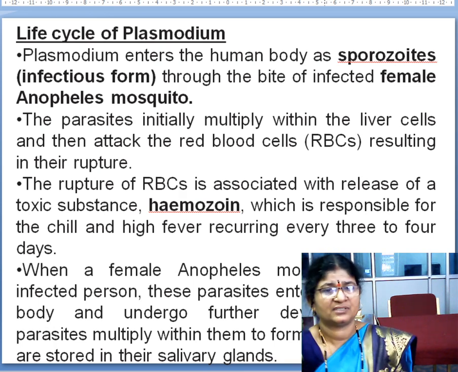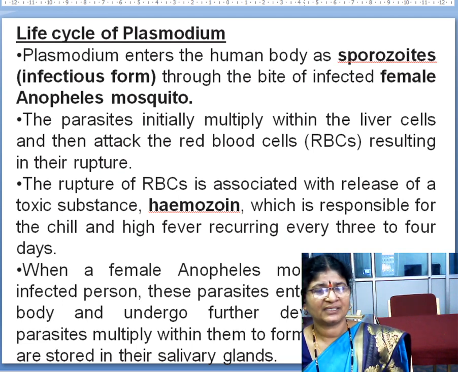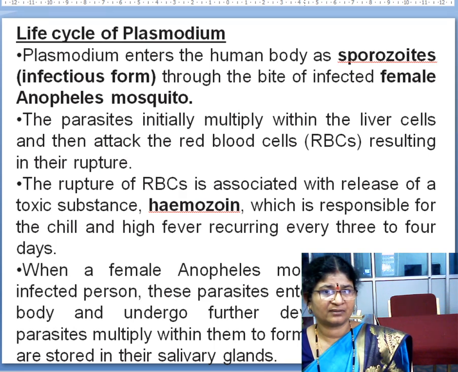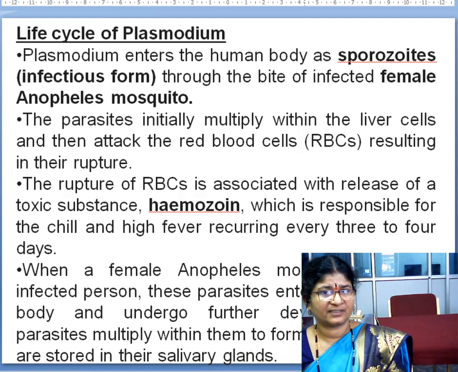You have this on the screen. Sporozoites usually enter the body through the bite of a female Anopheles mosquito, which acts as a vector. When the parasites enter the bloodstream, they go through the blood to the liver cells.